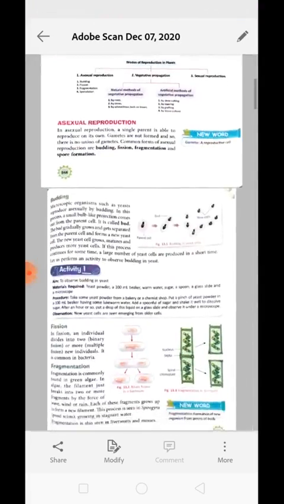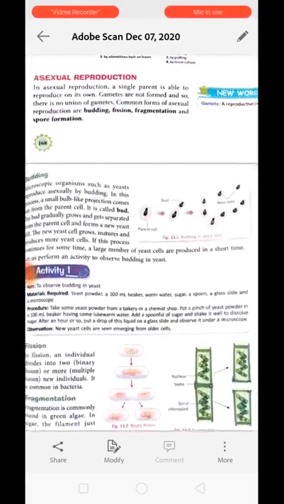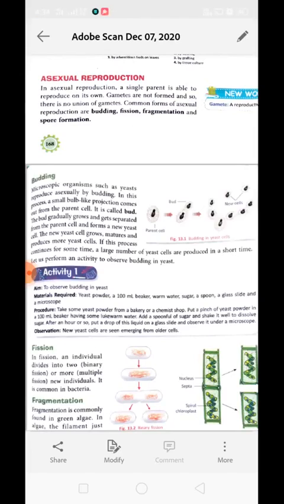In asexual reproduction, only a single parent is able to reproduce its own kind. They do not need a second parent. Gametes are not formed, because gametes are the cells which do not have the whole number of chromosomes. They only have half the number of chromosomes. So whenever gamete formation takes place, it means two parents are involved, whereas in asexual reproduction, only one parent is involved.